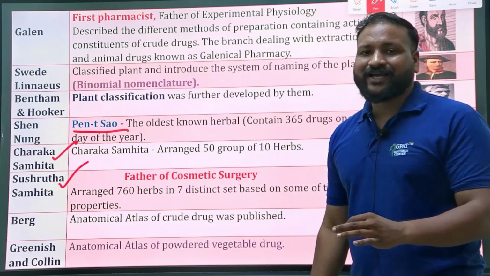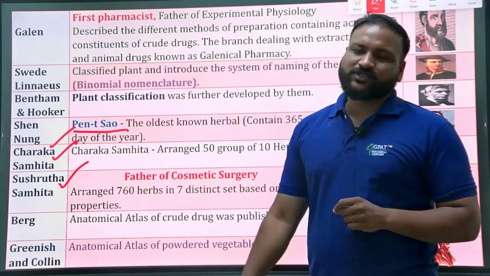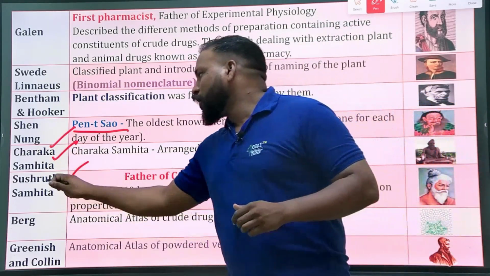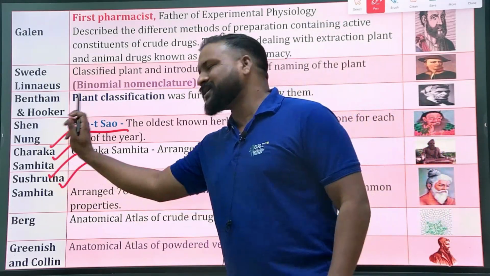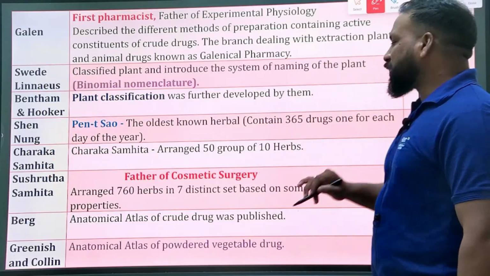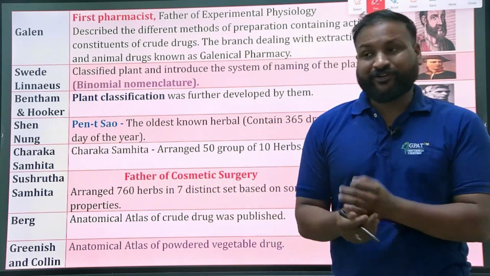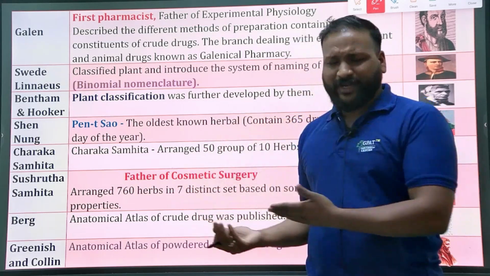Charaka and Sushruta were both important personalities, and they wrote these two books. Both belong to Ayurveda; by acquiring knowledge of Ayurveda, they wrote these books.